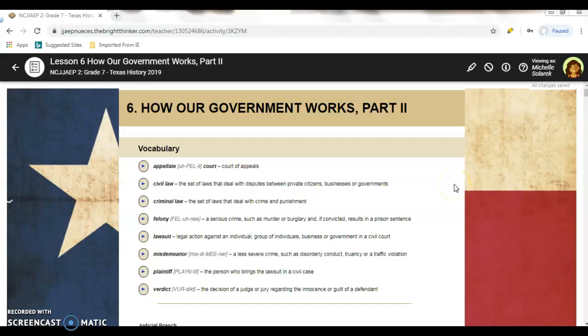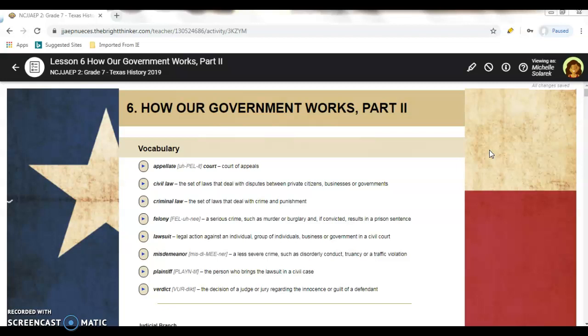Hey class, on the top of your page, please write Texas History 7th 10.6 for Lesson 6, Unit 10. Today we're going to be talking about the second part of how our government works. Right here we have the vocabulary, but we'll get into that as we follow along. If you want to take a second look at that, here it is.